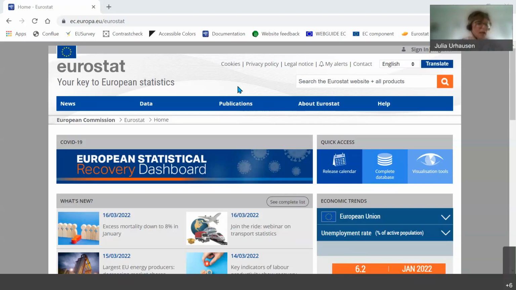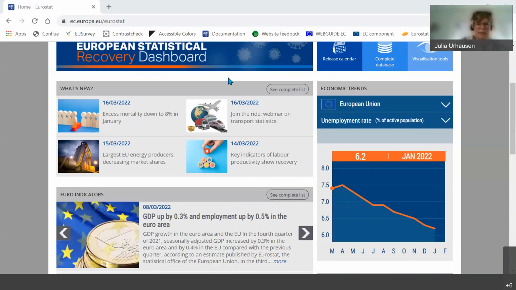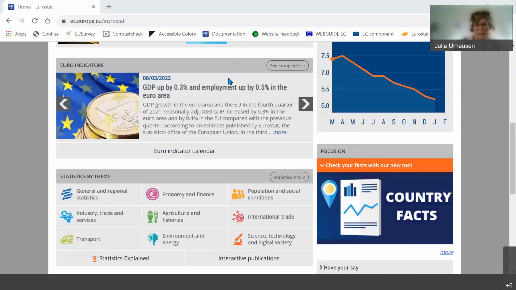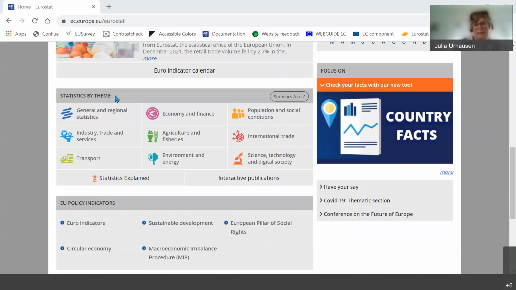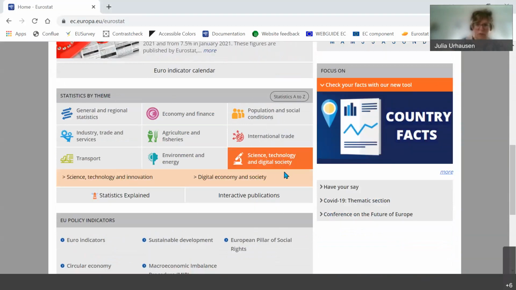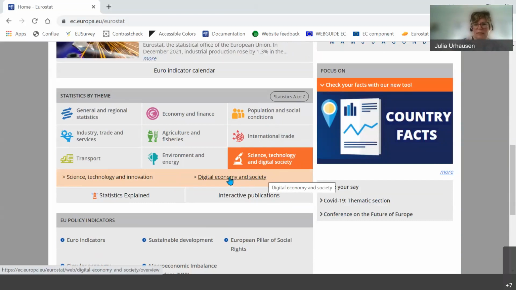Also all our products, publications, everything you find, can be used by you without prior permission from us. To get started, there are of course different ways to access our data. One is at the bottom here via the statistics by theme pages. These are not just the raw data, but you will also find additional information. For example, for Challenge 4, if you're not really sure which data sets Eurostat has, before entering into the raw data, I would advise you to check out such a section.